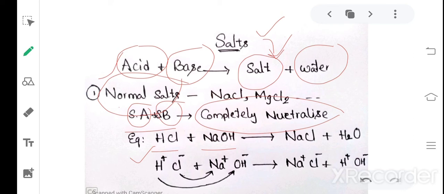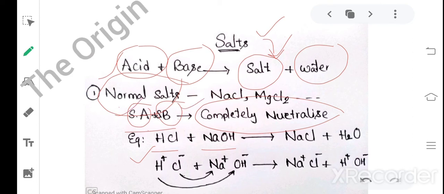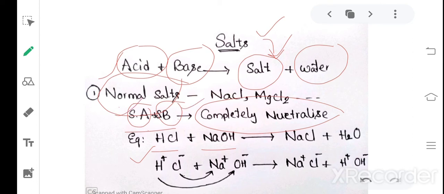What we are explaining now: normal salts. Normal salts are nothing but what is produced when a strong acid and a strong base react with each other. Those salts are called normal salts. Here HCl is a strong acid and NaOH is a strong base. Both are reacting with each other.